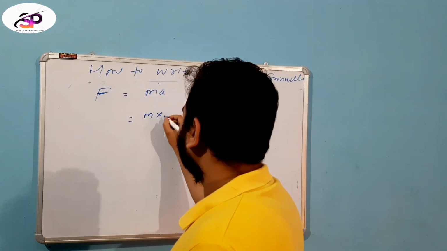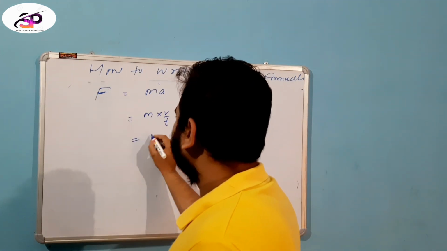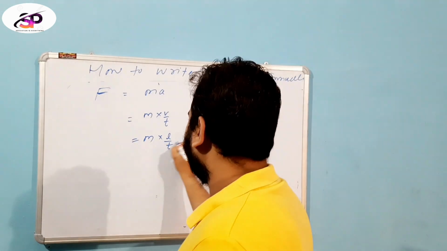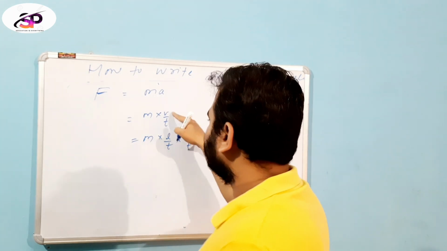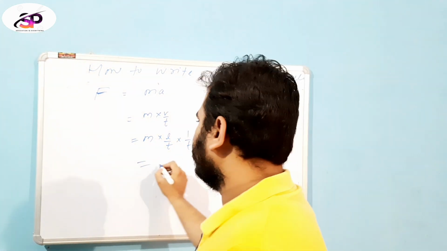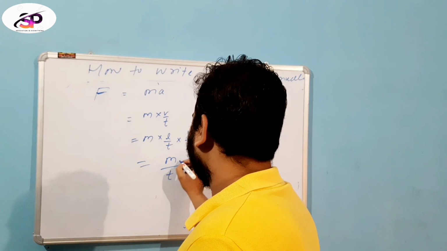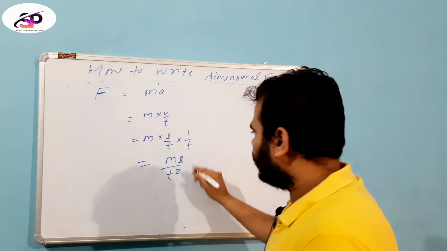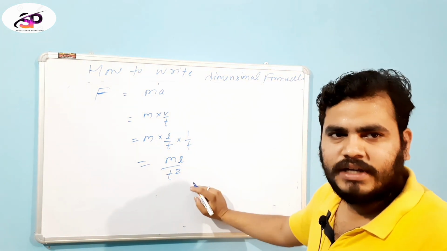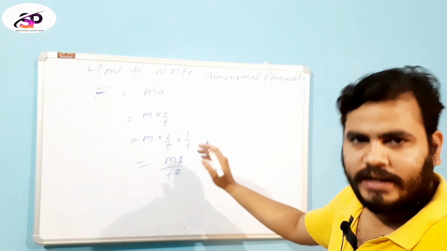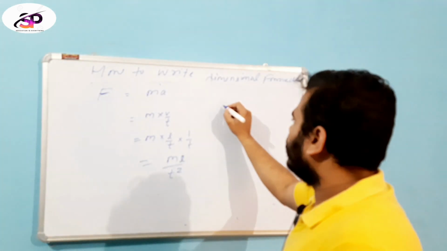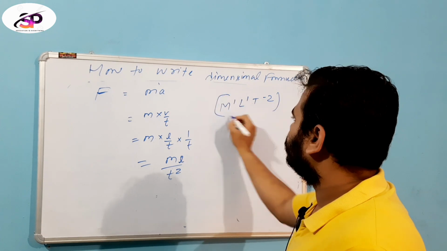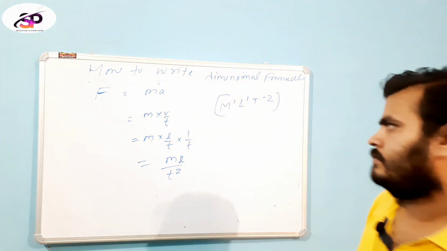Mass into acceleration, velocity per time. Velocity is displacement per time, L by T into 1 by T, so we get M into L by T square. We obtain the basic fundamental physical quantities, and then it is represented in the dimension formula. I can write M1 L1 T minus 2 as the dimension formula for force.